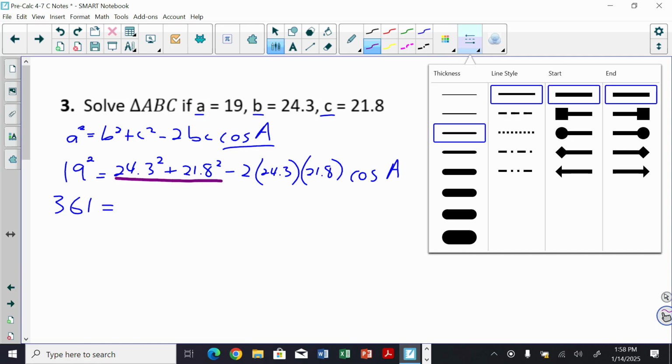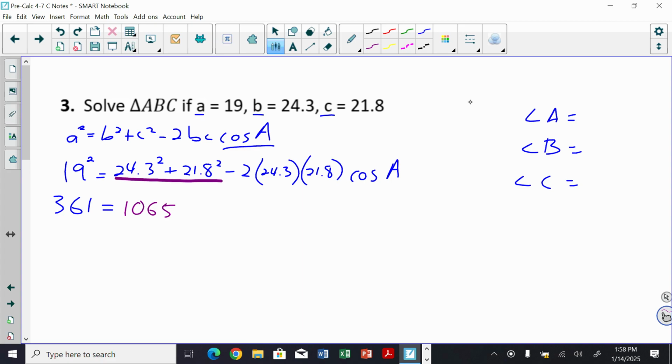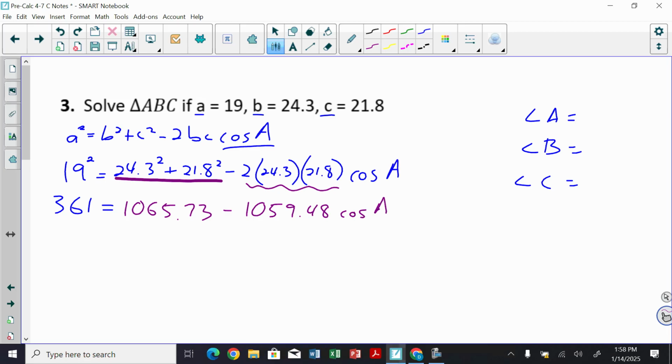I squared them and added them. And so I think I get 1065.73. And then this part here, I multiplied all those together, and you got 1059.48 cosine of A. And now it's that two-step problem we were talking about.